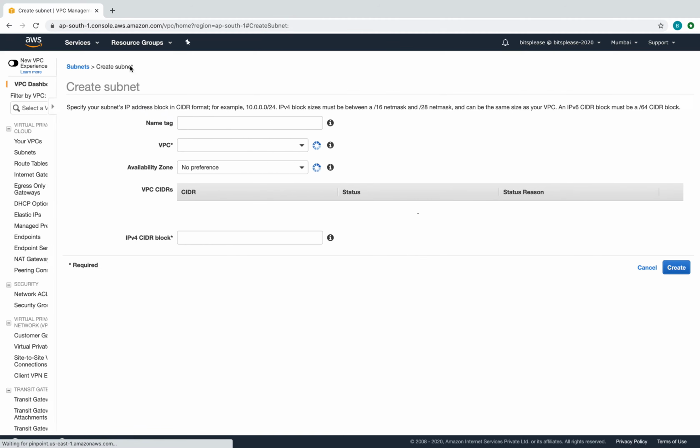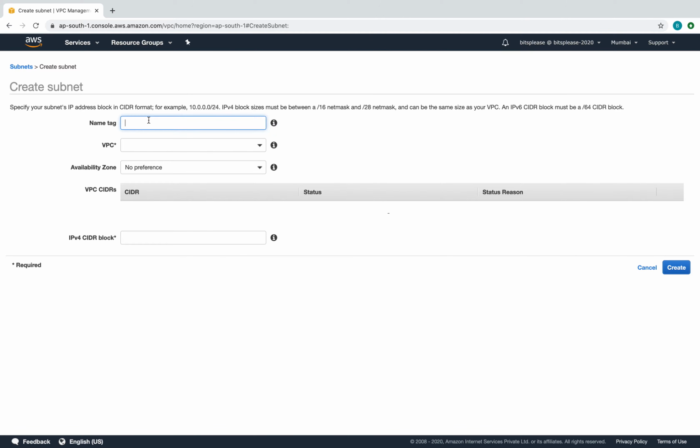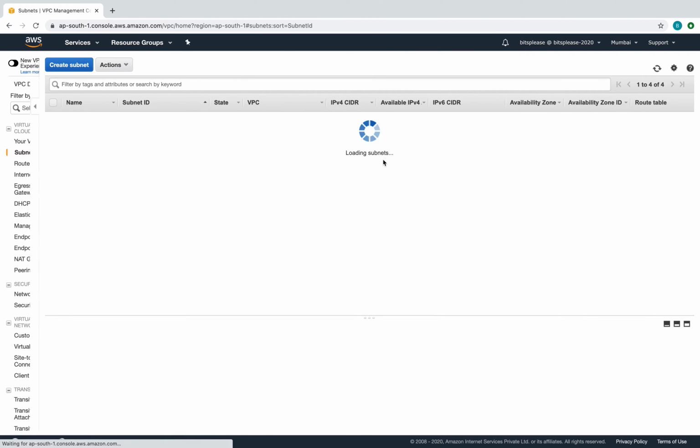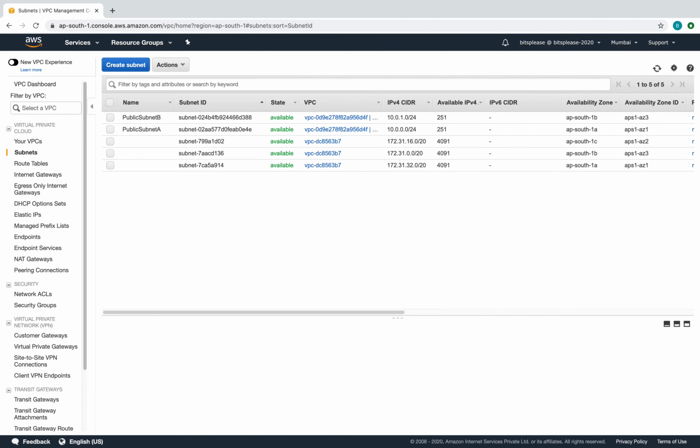So let's go and create the second public subnet, right? This is going to be in AZ 1B. Let's select the demo VPC. Availability zone is 1B, and the CIDR is 10.0.0, sorry, it's not 10.0.0. We have already used that, so I'm going to use, say, 10.0.1.0, right? /24, because I can toggle these two octets, since I have /16 as the CIDR. So I'm going to use that, and this is 1B, and this is looking good, so we'll go and create it. All right, looks good. So we have done both our public subnets.